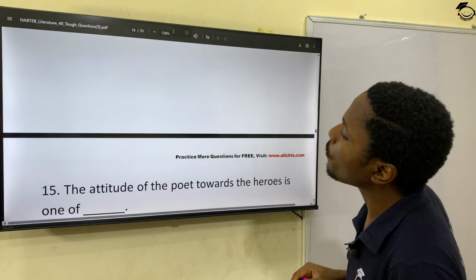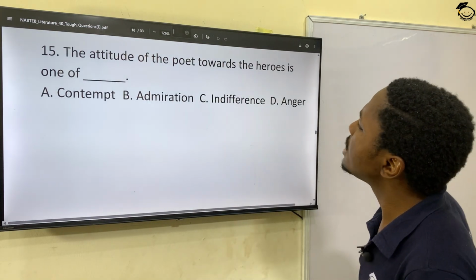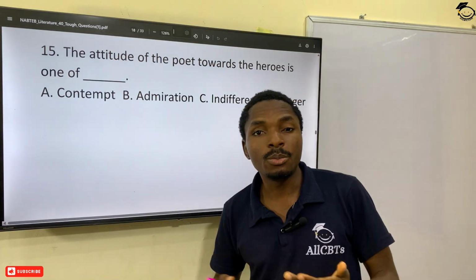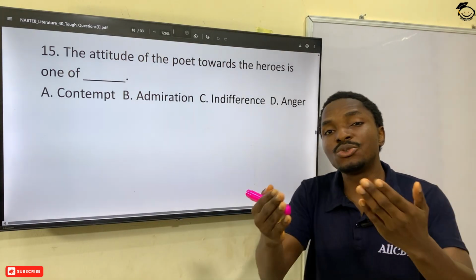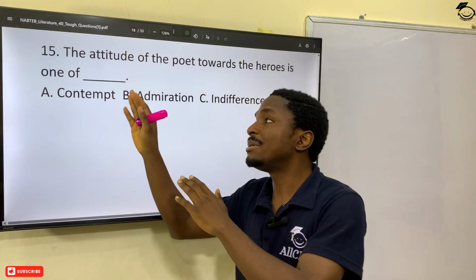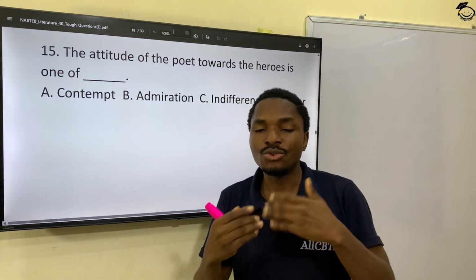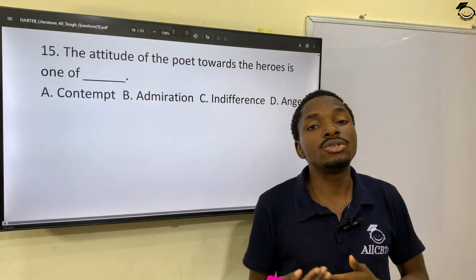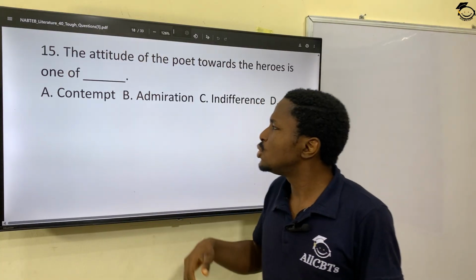15 now. The attitude of the poet towards the heroes is what? As you read the poem, what attitude do you have? Let's even forget about the poet now. You yourself, as you read the poem, what attitude do you have towards the heroes that were mentioned in line 4? That attitude is what?